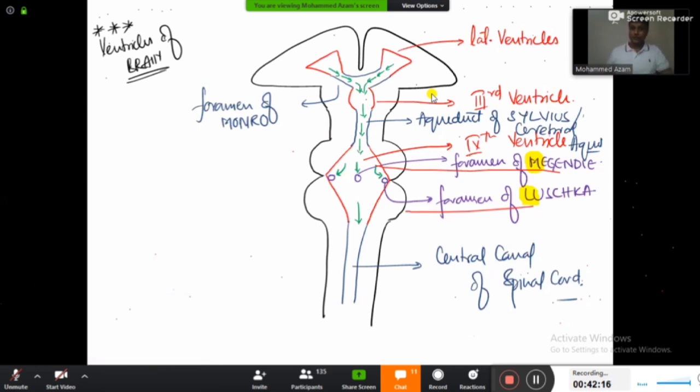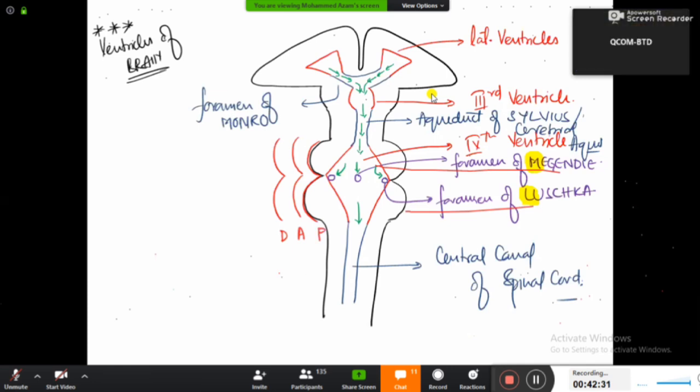चलो let's draw. The outermost meninge here will be dura mater. The middle one here will be arachnoid mater and the innermost meninge here will be the pia mater, which is very much close to the brain. There is no place there. And now my dear friends, please look at my screen here right now.